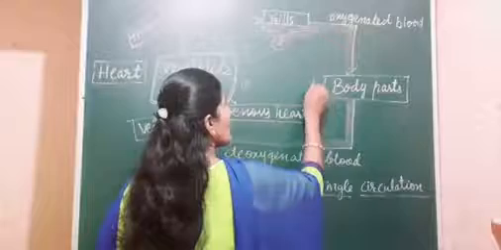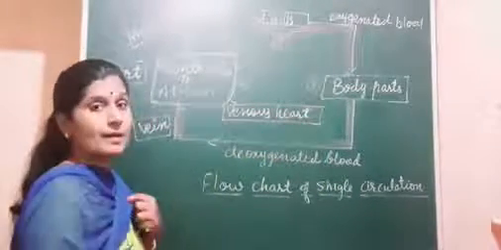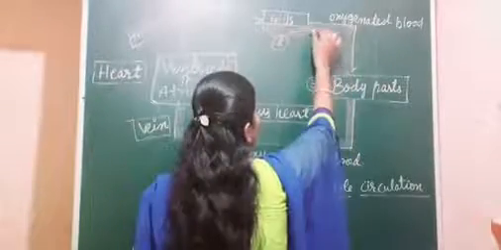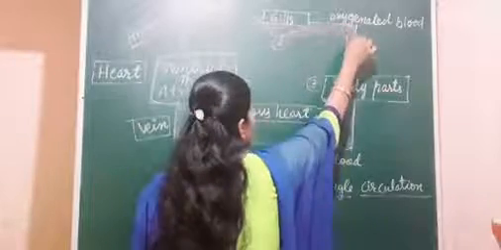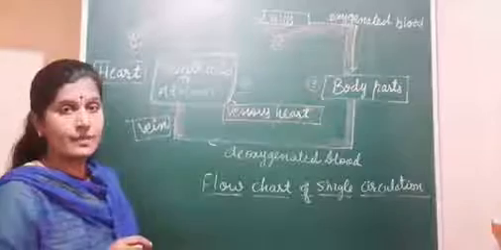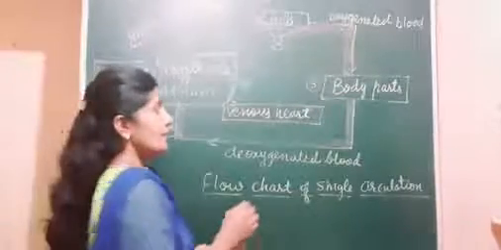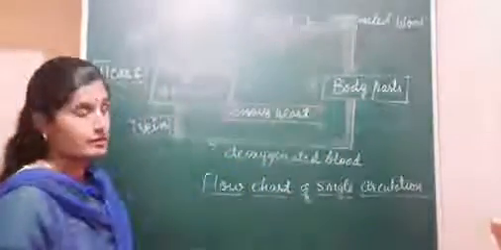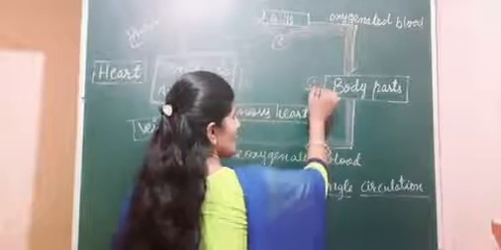The third point we have to remember here is that the oxygenated blood which is coming towards the body parts of these animals is a little bit slow. The passage is a little bit slow. So whatever materials are being brought towards the body of that animal come slowly and in less quantity. That is why the metabolic activities also occur slowly in these animals. This is the third point.